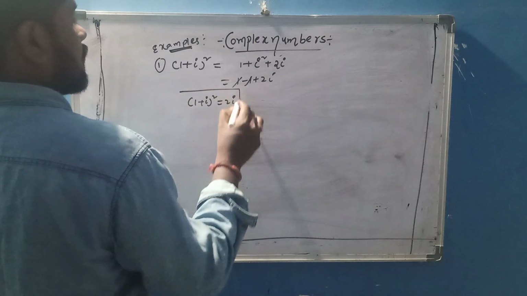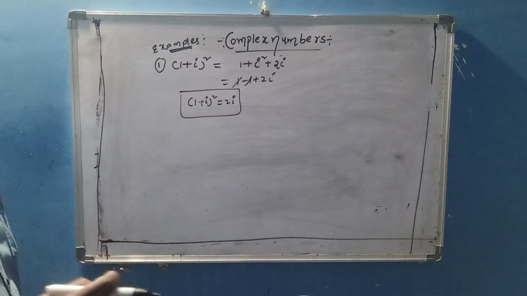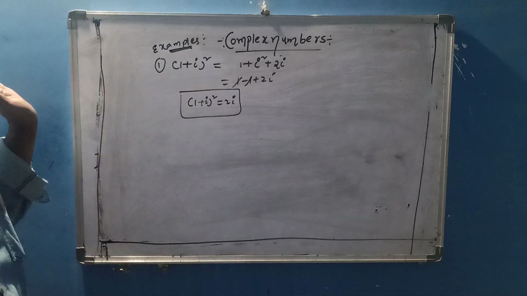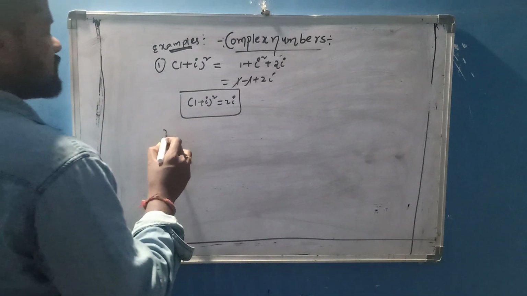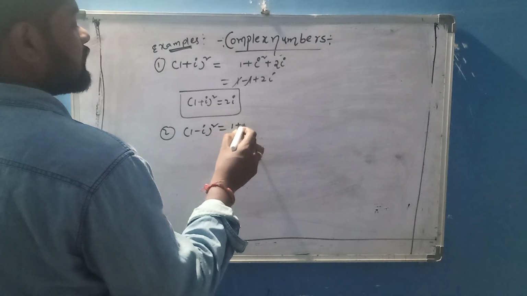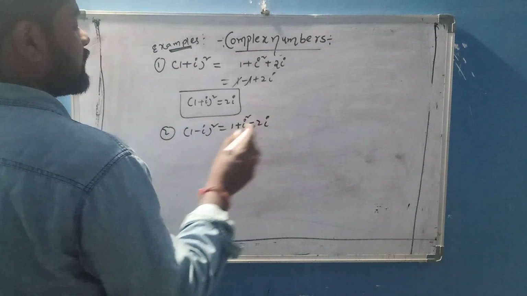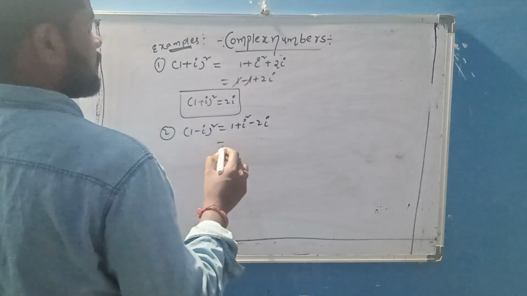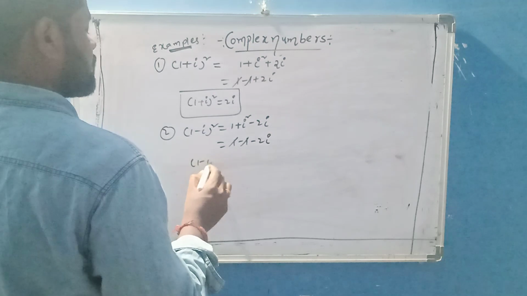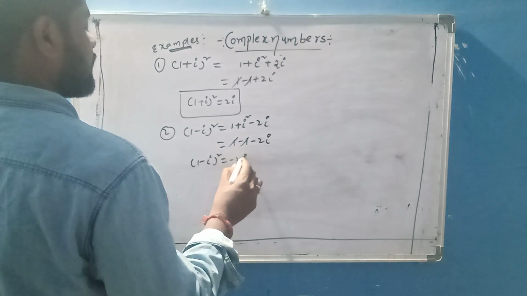This is actually one property. In some problems, if 1 plus i whole square is there, directly you can substitute 2i. No problem. Next, 1 minus i whole square equals 1 plus i square minus 2i. This is the a minus b whole square formula. That is 1 minus 1 minus 2i. So 1 minus i whole square is equal to minus 2i.